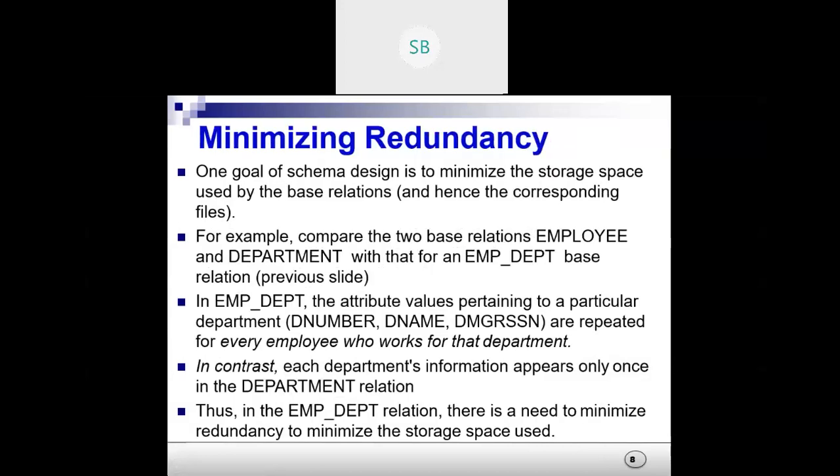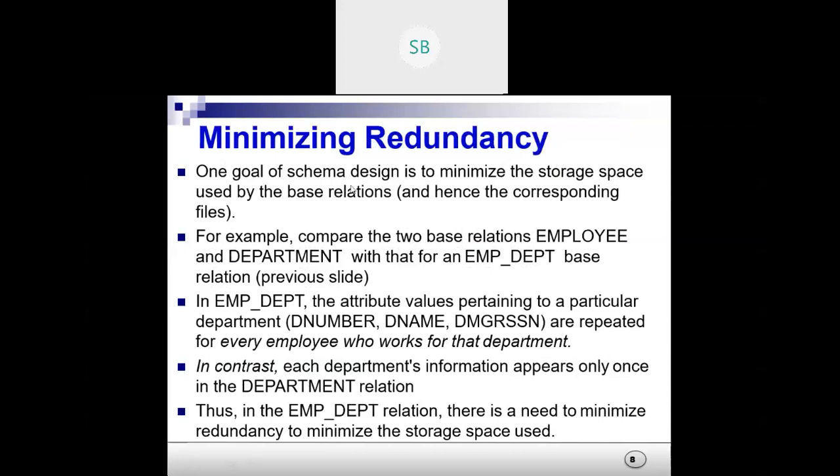Now you see, how will you minimize the redundancy? I have already mentioned it in the diagram. I have explained these things here, so by going through it and reading it, you can understand the concept. Just let me read it once.